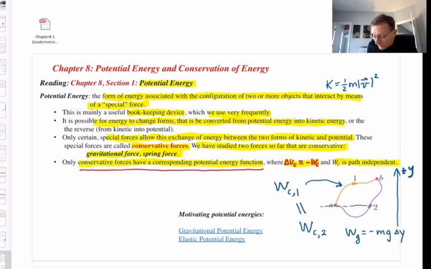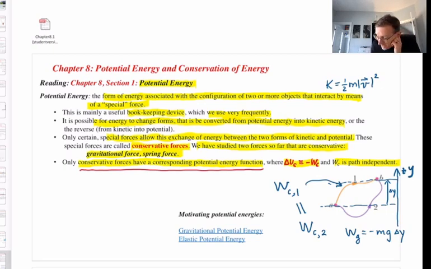So, let me denote delta y. Delta y is right there, yes? The change in the y coordinate between point A and B. Well, notice it doesn't matter whether my particle moves from A to B along curvy path 1 or along curvy path 2. It's still going from A to B. And therefore, no matter whether it's path 1 or path 2, the delta y is the same.